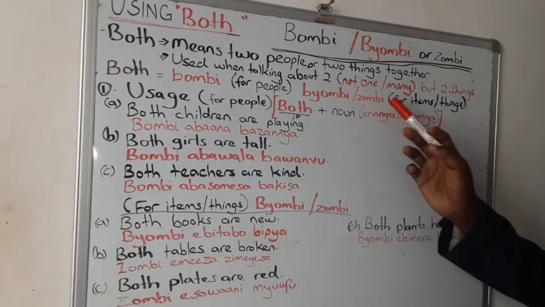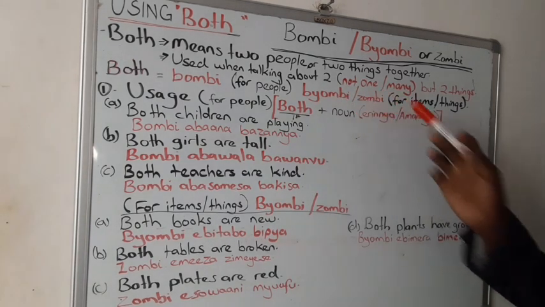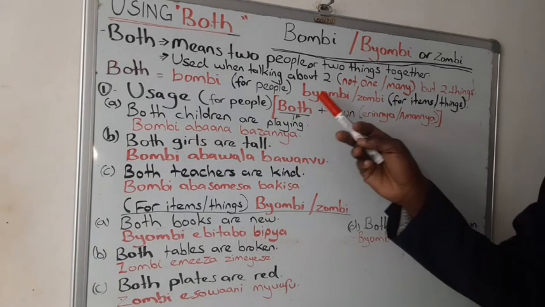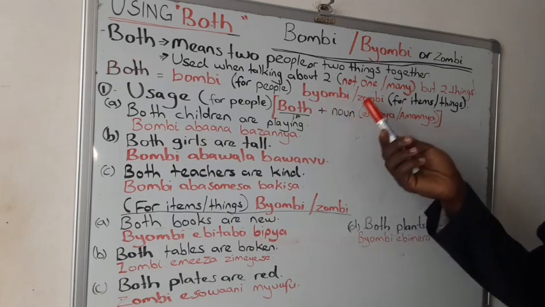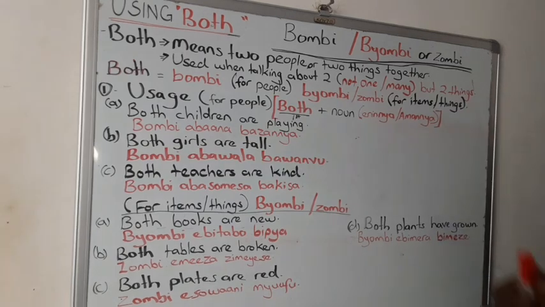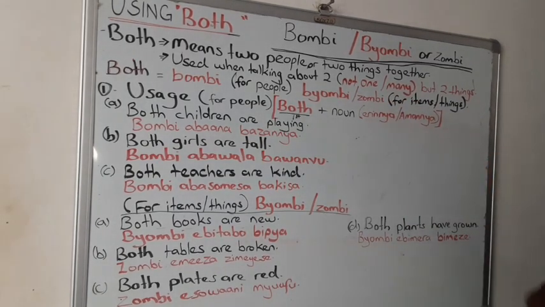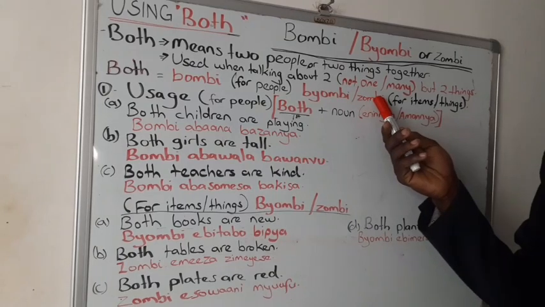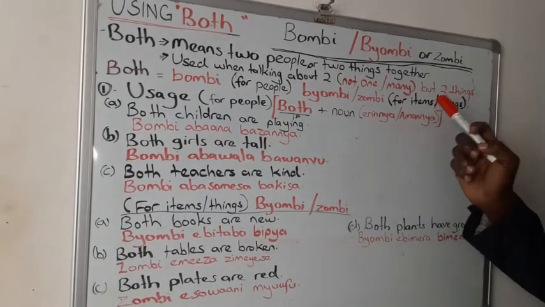And for things or items, we use byombi or zombi. Once again, byombi. Can you repeat that? Byombi. Zombi. Not zombie, but zombi, because M and B-I is in B. Zombi. Are we together? It's somewhat prolonging in sound. Zombi. Good. For byombi or zombi, we use it for items.